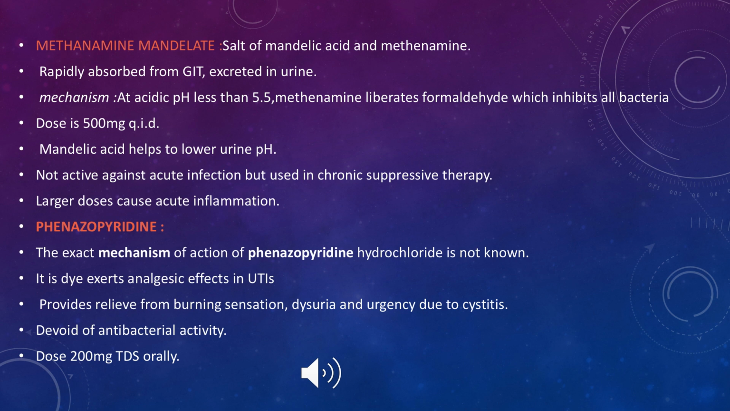And the next drug is phenazopyridine. For this phenazopyridine, the exact mechanism is not clear. It is a dye. It exerts an analgesic action in UTIs, because the common symptom we have seen is abdominal pain, in the lower abdomen. So phenazopyridine will decrease the pain, that is, it is used as an analgesic. It relieves the burning sensation, dysuria, and the urgency due to cystitis.